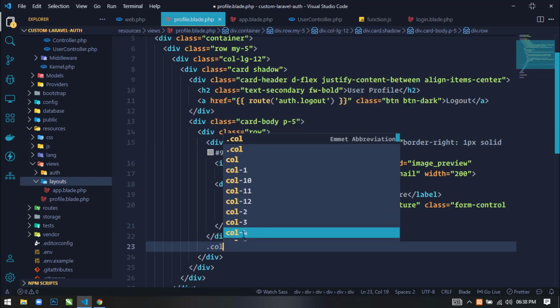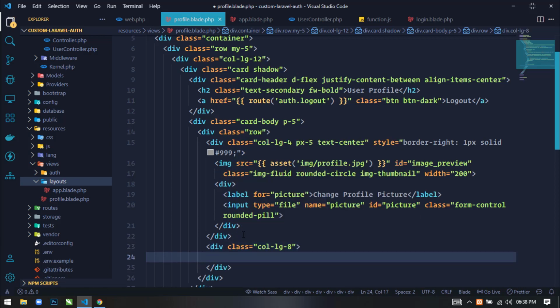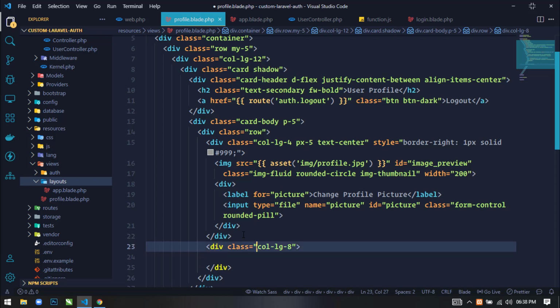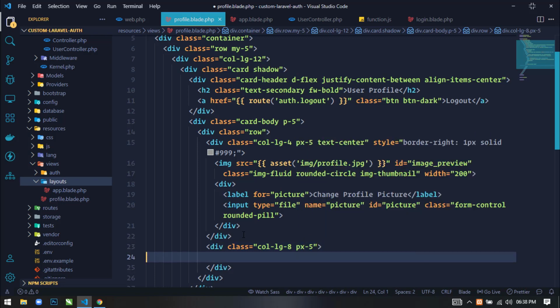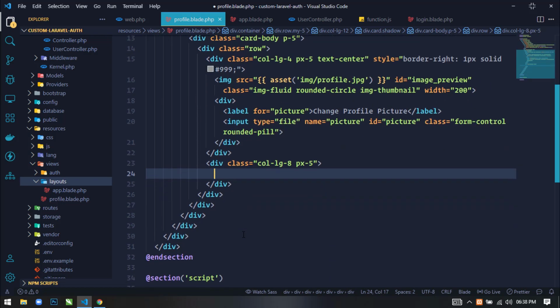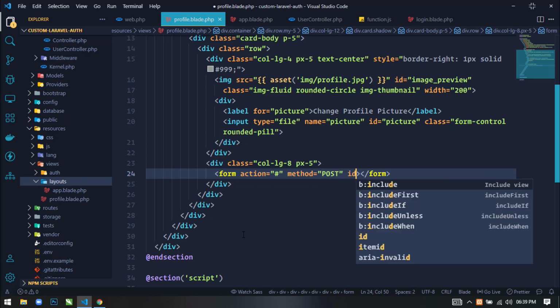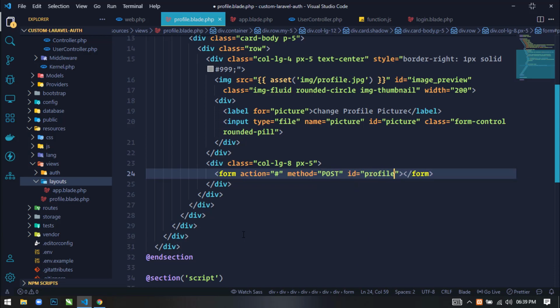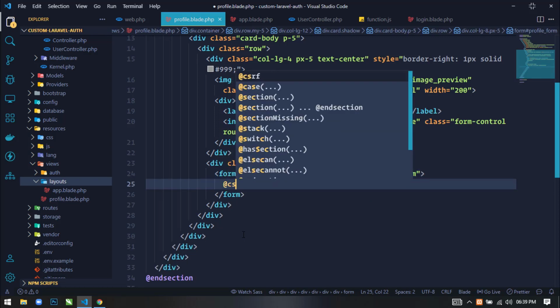So this time I will create column lg8, and I will also use some padding left and right 5. Now inside this div I will create a form and action will be blank and method will be post and id will be profile underscore form. Now inside this form first I will use csrf token.